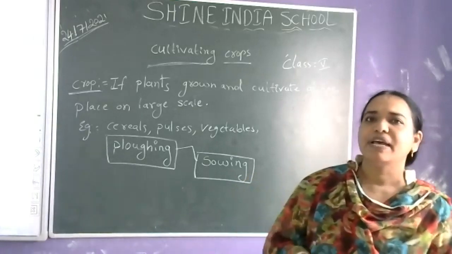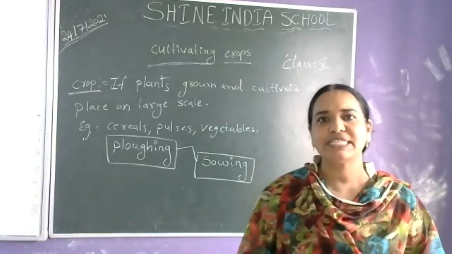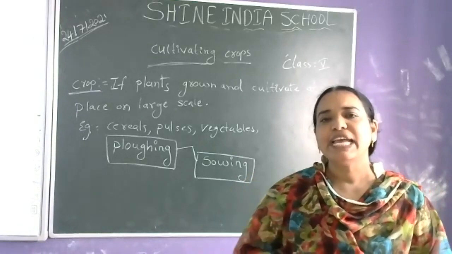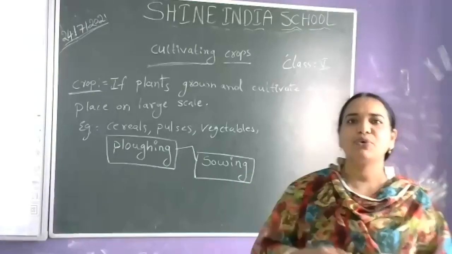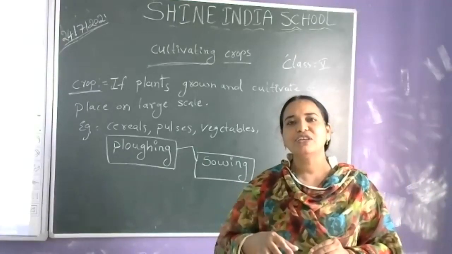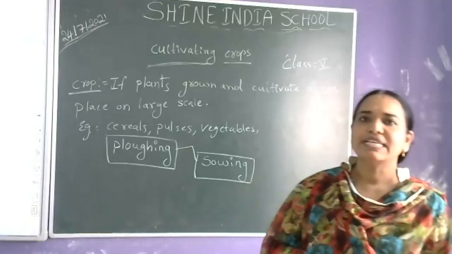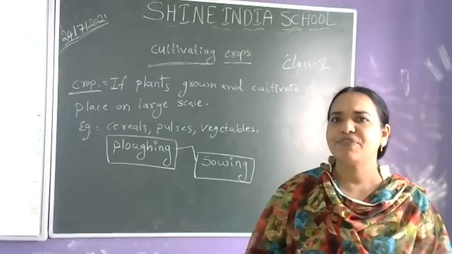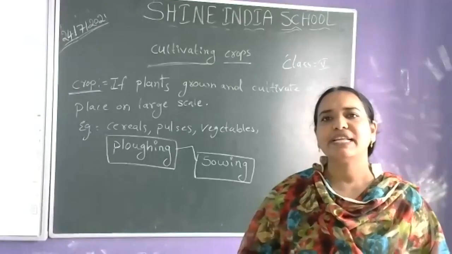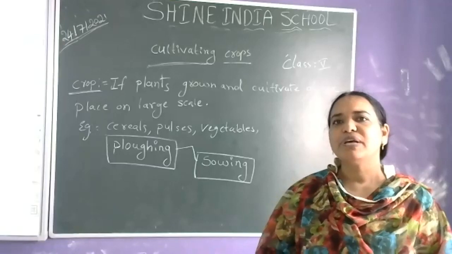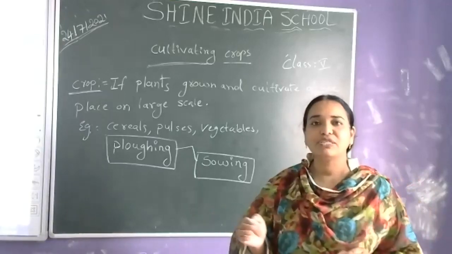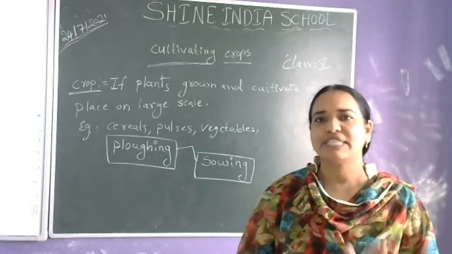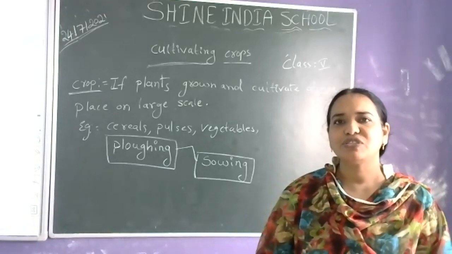Sometimes the farmer will sow the seeds. Sometimes the farmer will prepare the seedlings and throw the seedlings on the field. So the seedlings will grow into plants. In the case of paddy and chilies, the seedlings are sown. So the planting of seeds or seedlings is called sowing.